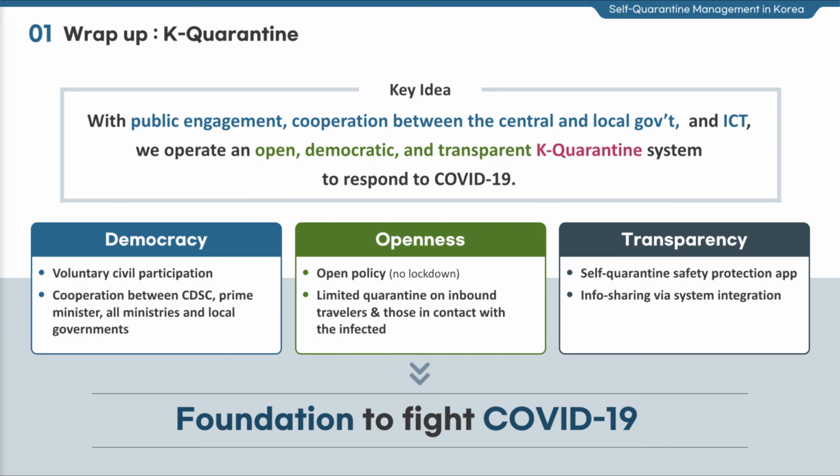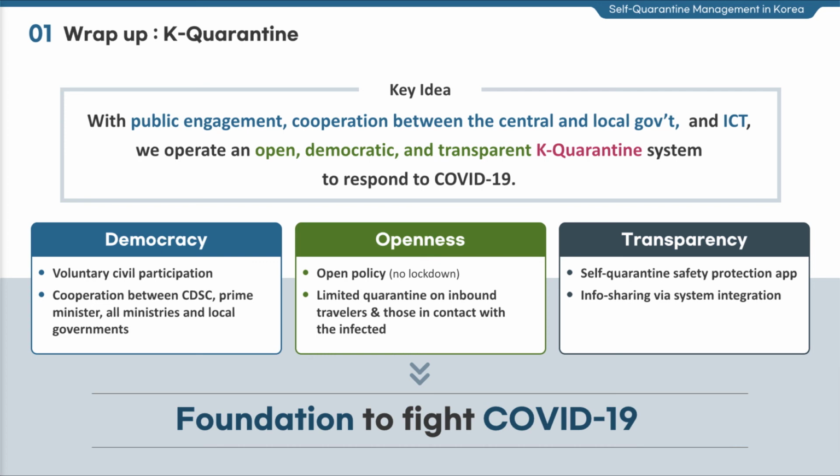Unlike other countries that decided to issue the self-quarantine order to all citizens and lock down the entire city to stop the spread of the disease, Korea continued to maintain the open policy, both at home and overseas, and limited quarantine on inbound travelers and those in contact with the infected. The voluntary civil participation, including those under self-quarantine, was a great help. Also, the ministries centering on the Disease Prevention Authority and the Prime Minister and local governments discussed ways to tackle the disease each morning and cooperated together to show a democratic stance.